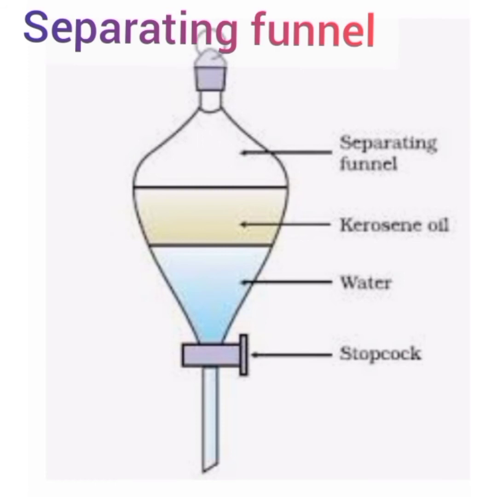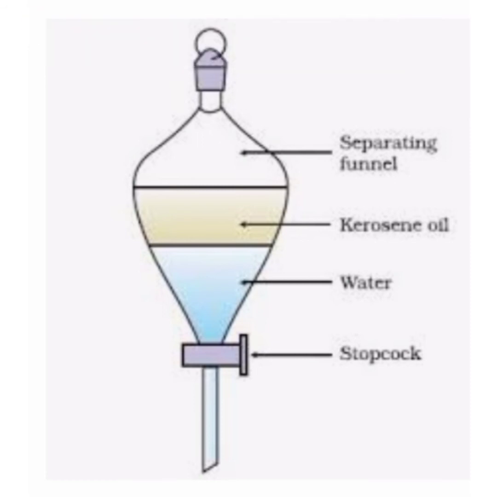If we take a mixture of kerosene oil and water in a separating funnel, it forms separate layers of oil and water, oil at the top and water at the bottom, as per the difference in their density. We can easily separate the water by opening the stopcock and collecting the water from the separating funnel.